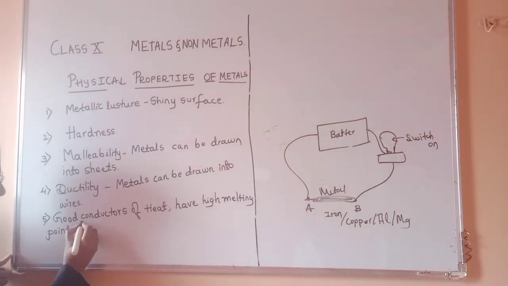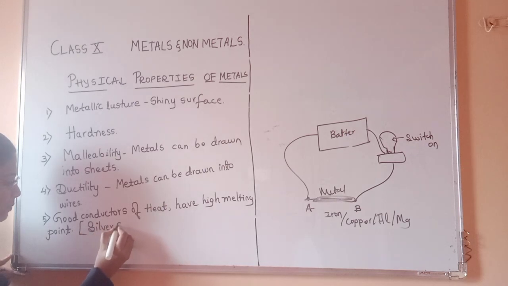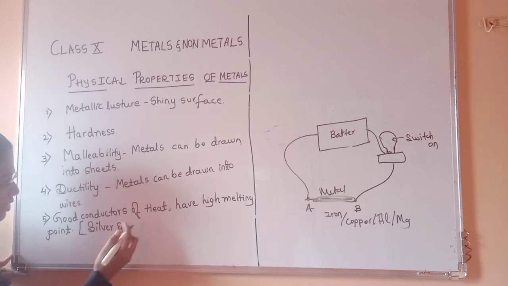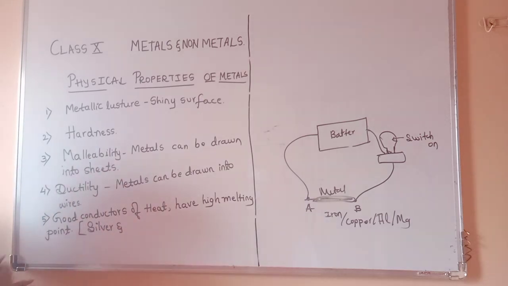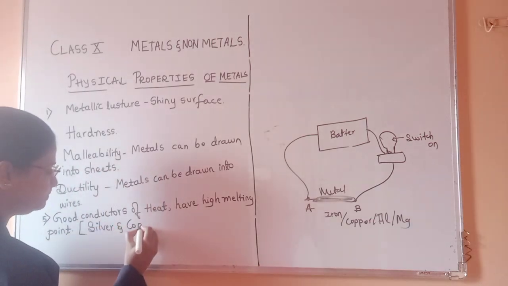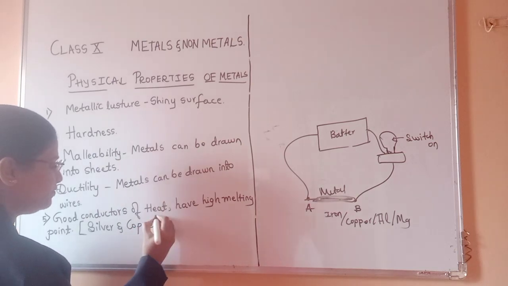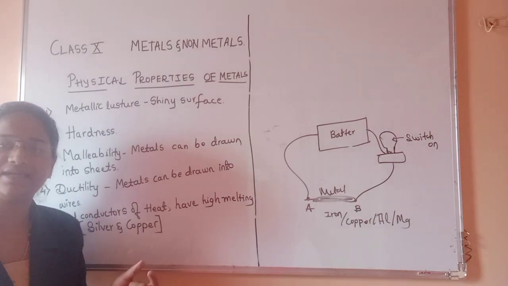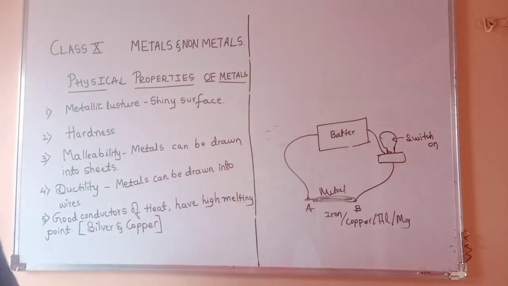The best examples of good conductors of heat are silver and copper. These have a very high melting point, and that is why they are used as good conductors of heat.